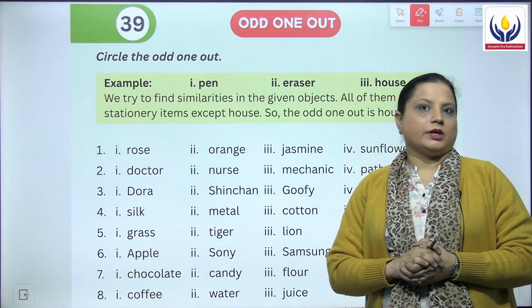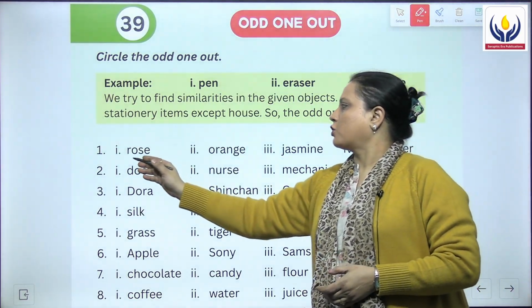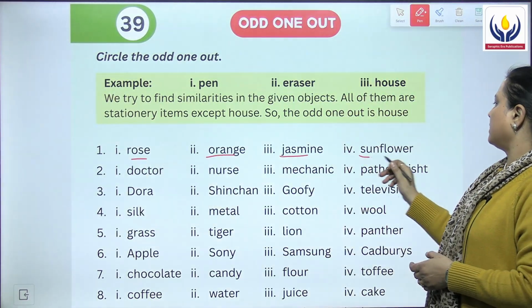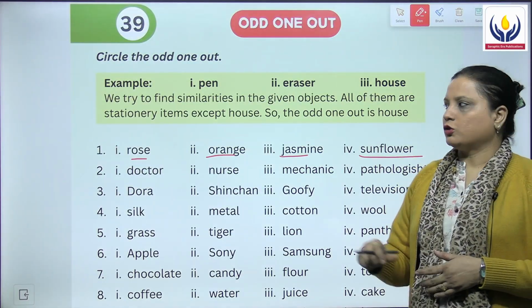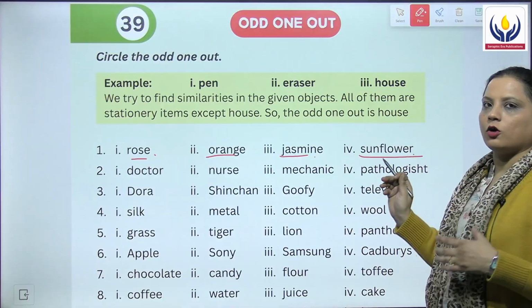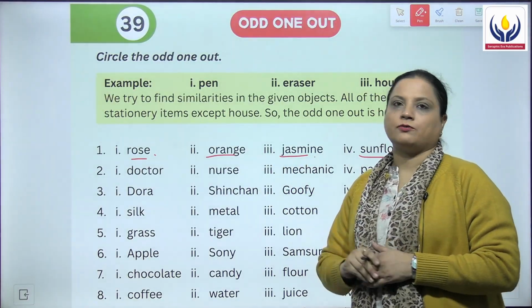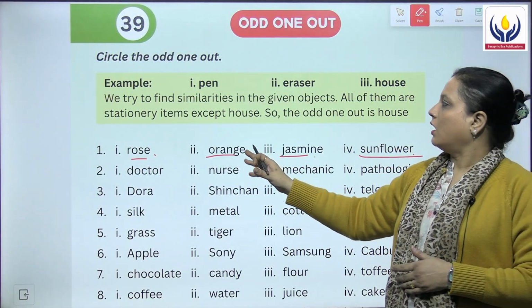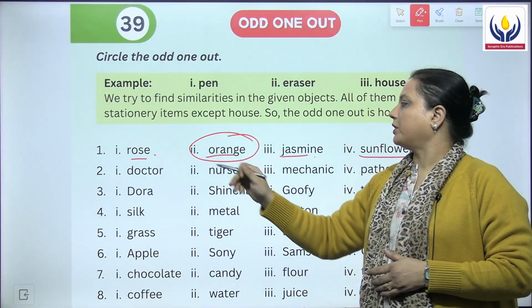And the first question they have given over here is rose, orange, jasmine and sunflower. So, rose, jasmine and sunflower, they all are flowers, whereas orange is a fruit. So, the odd one out is orange.